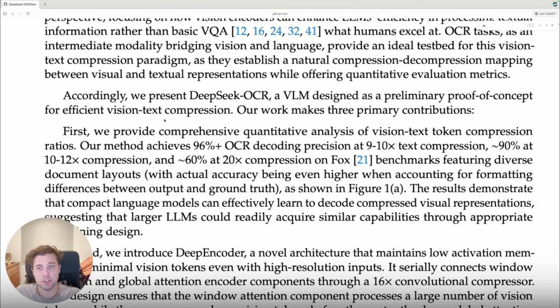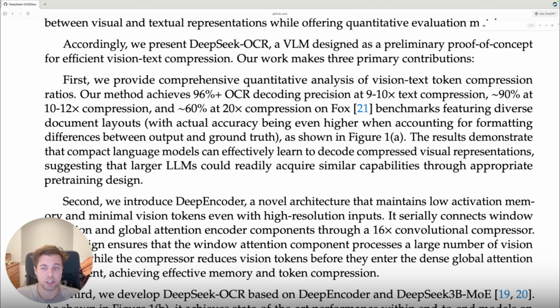For efficient vision text compression, our work makes 3 primary contributions. First, we provide comprehensive quantitative analysis for vision text token compression ratios. Our method achieves 96% OCR decoding precision at 9 to 10x text compression. So like I said, it can hold 9 to 10 times more text through this compression method than a standard context window. But as you see here, as the compression increases, they go from 96% to 90% to 60% at 20x compression. So it can hold more. However, you are then losing accuracy at that point.